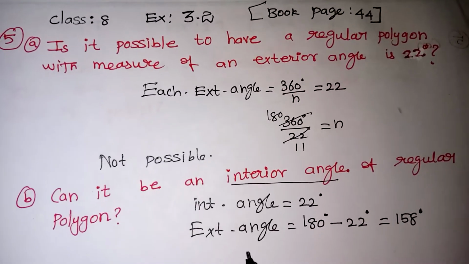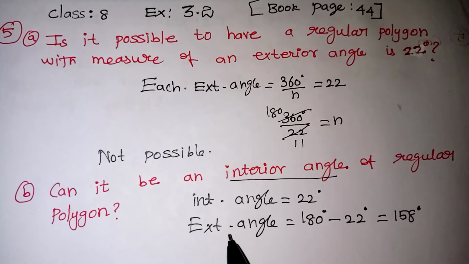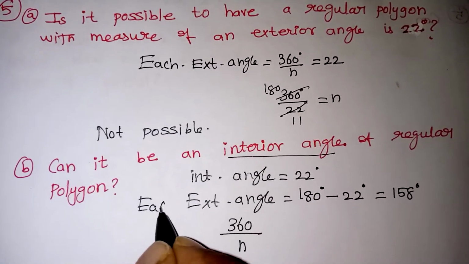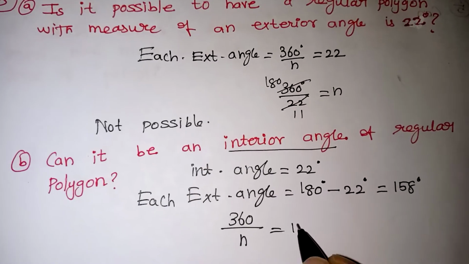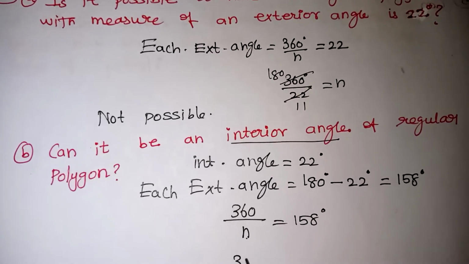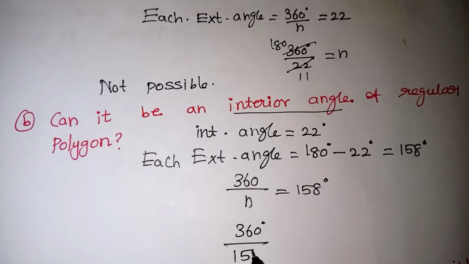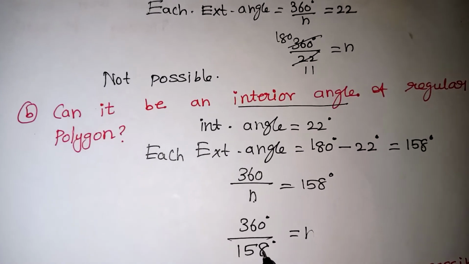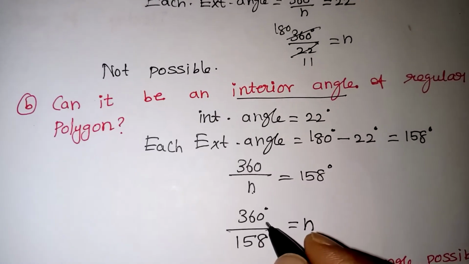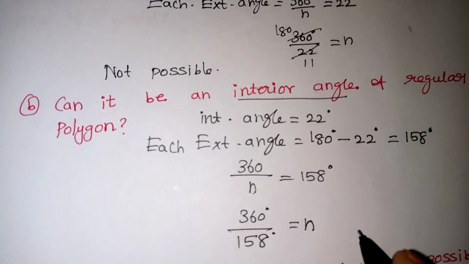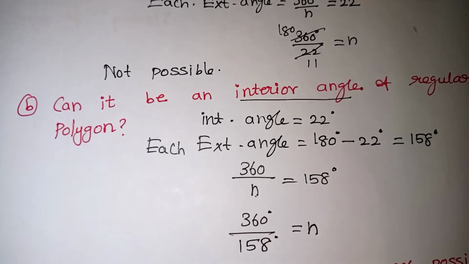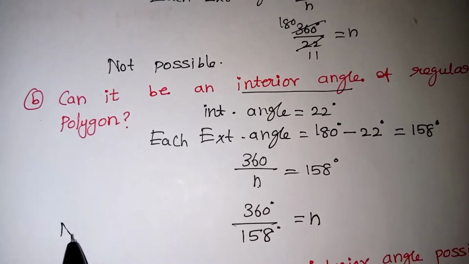So this is each exterior angle value. Because the each exterior angle formula is very easy. Exterior angle is 360 by n, which is equal to 158. So this division n goes to that side, and 158 comes to this side. So 360 by 158 is equal to n. In 158, 360 is not possible because 2 times 158 is 316, not 360. So this also will lead to a decimal only. The number of sides cannot be a decimal. So 22 degrees cannot be the interior angle also for any regular polygon. So this also you should write: not possible.